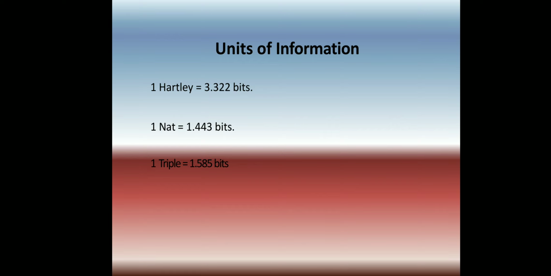So 1 hartley is 3.322 bits, 1 nat is 1.443 bits and 1 trit is 1.585 bits. These are the units of information and how we can measure information. To measure the information, it is associated with the probability of occurrence of that event. This is the way we can measure information.